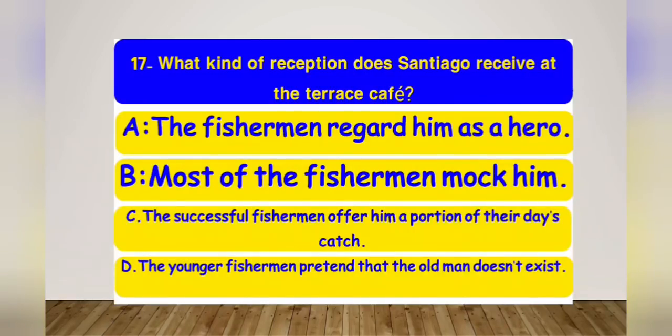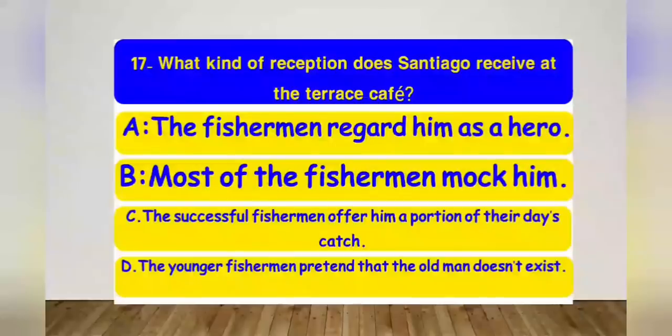The seventeenth one: what kind of reception does Santiago receive at the Terrace Cafe? The options are: the fishermen regard him as a hero; most of the fishermen mock him; the successful fishermen offer him a portion of their day's catch; or the younger fishermen pretend that the old man doesn't exist.